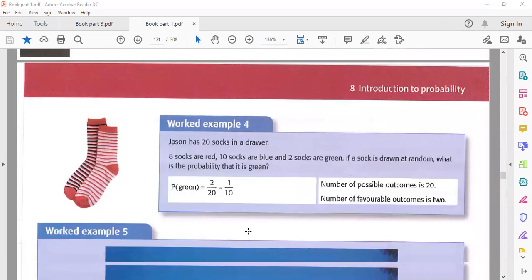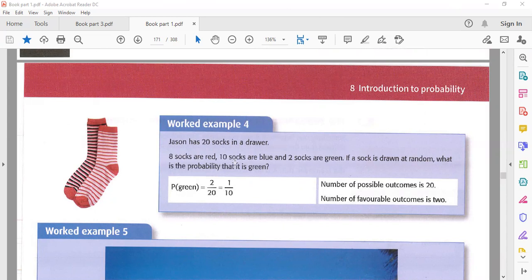Same as this: Jackson has 20 socks in a drawer. 8 socks are red, 10 socks are blue, and 2 socks are green. If a sock is drawn randomly, what is the probability that it will be green? First thing, you know greens are 2, and the total number of socks is 20.